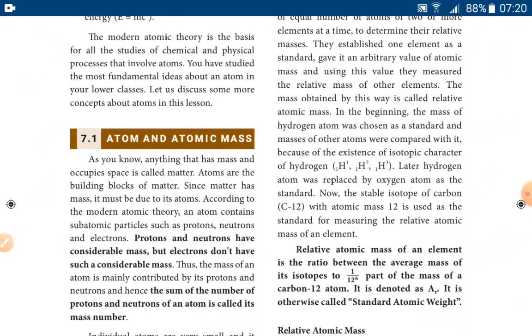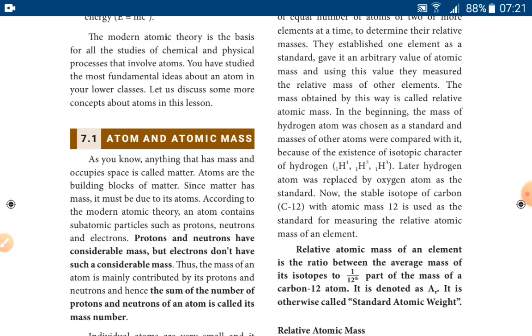Then atom and atomic mass. Atom is a very, very small tiny particle that is going to give mass to any object. And because of the presence of protons and neutrons, the nucleus is going to be massive in nature, and the electron possesses not a considerable mass, it is only a negligible one.